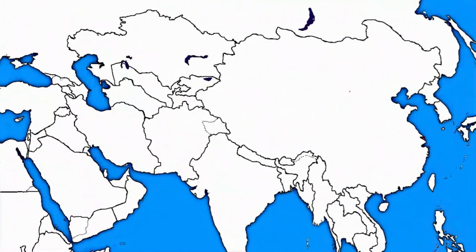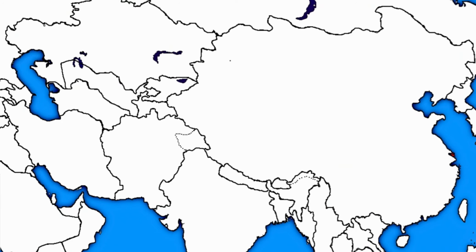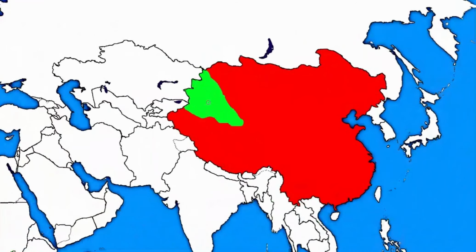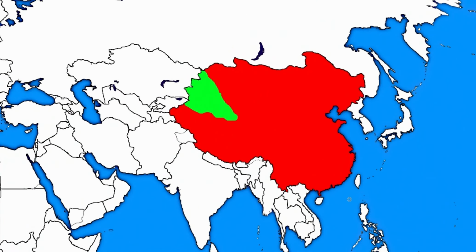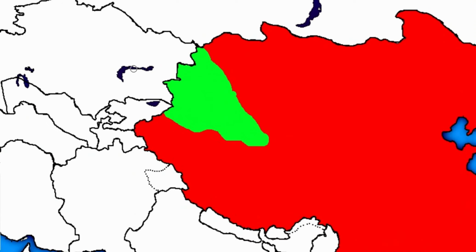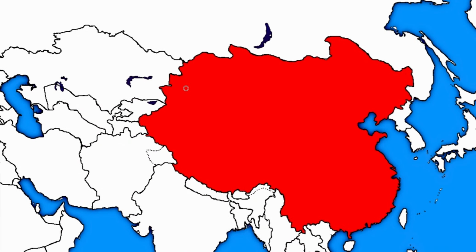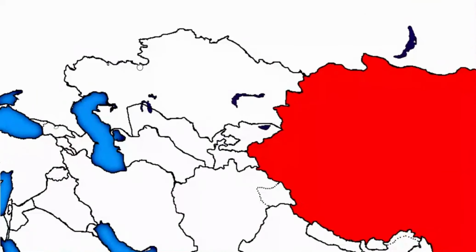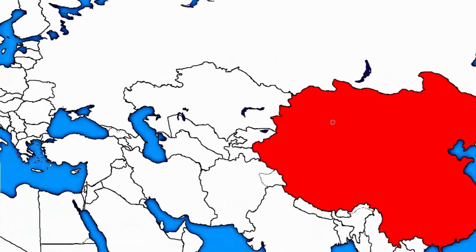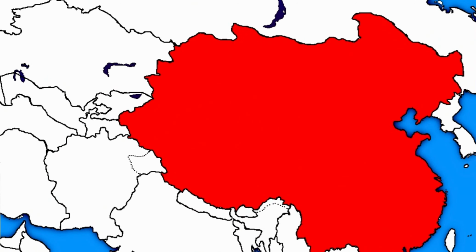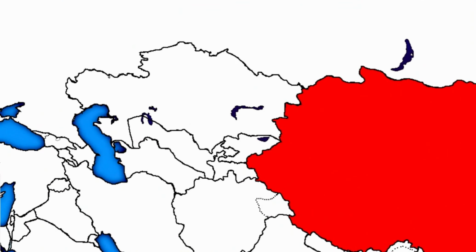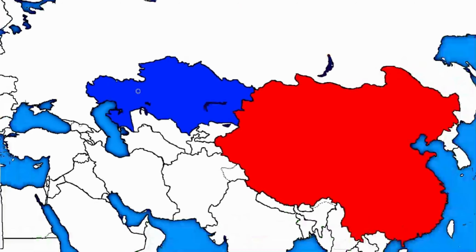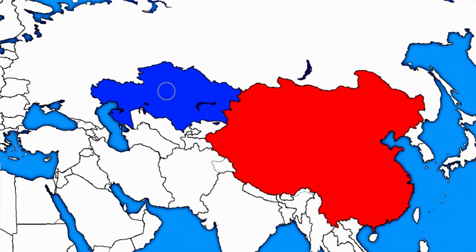There is another event that takes place over here in Asia, where we can see that basically a massive rebellion starts over here in Xinjiang, and these guys were able to gain a lot of ground. China right now is pretty much worried, and it takes them a while, but eventually they were able to defeat these guys and they were able to reclaim all of these lands. But China does its investigation and they find out that Kazakhstan was indirectly supporting these guys to rebel against the Chinese government. This was pretty much unacceptable to the Chinese, and so after finding that out, we can see that the Chinese declare war on Kazakhstan. I mean, they have a solid reason to do this too, and things are not looking good for Kazakhstan.